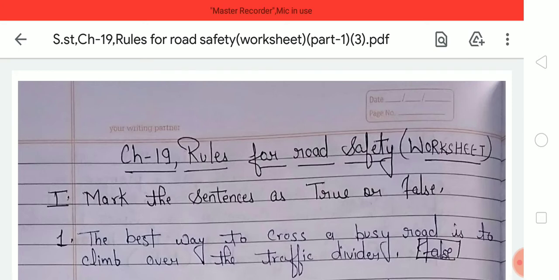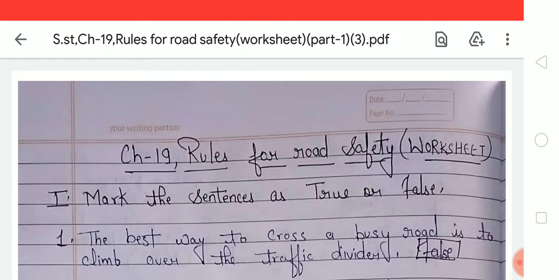And what is a road junction? A road junction is a point where many roads meet. There is heavy traffic at a junction. Students, when many roads meet at a point, we call this point a road junction, and there is heavy traffic at the junction. And we should be careful while crossing the road at a junction. Cross only at a zebra crossing. Wait for the green man signal before crossing.